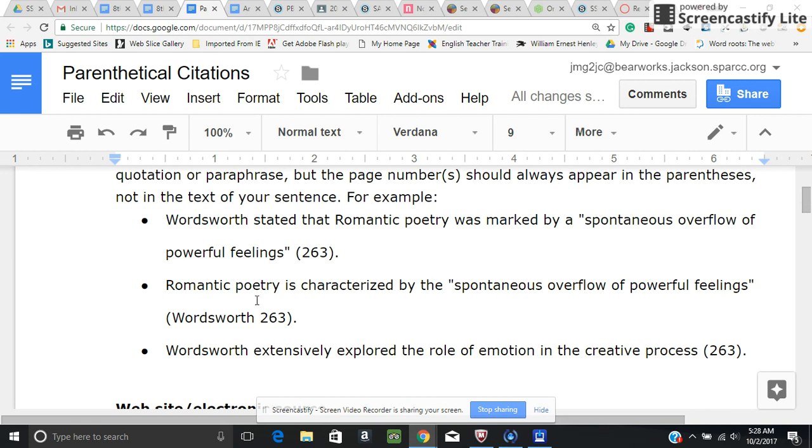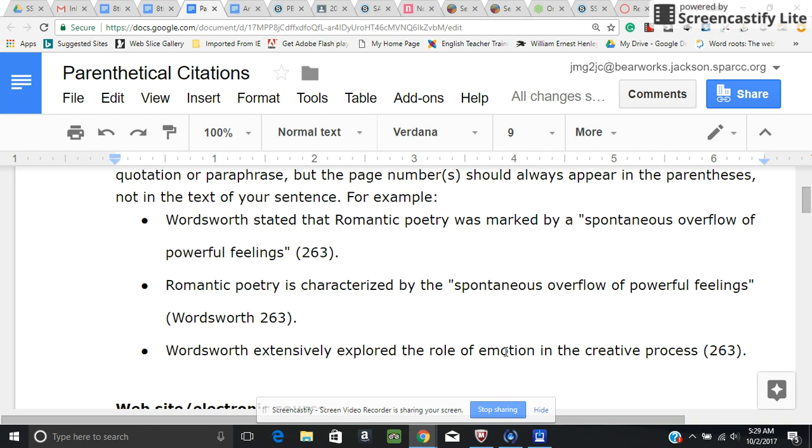Here's another one. This one does not have the author's name in the sentence. Romantic poetry is characterized by the spontaneous overflow of powerful feelings. Notice here we have, again, no period. We have the parenthetical citation with the last name, nothing between the last name and the page number, parenthesis, period. And this one is a paraphrase, but it still goes through the same process.